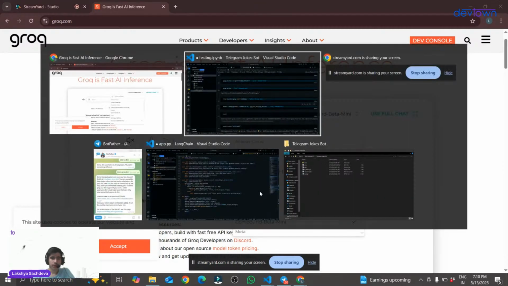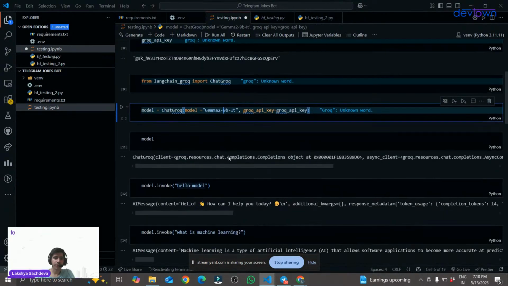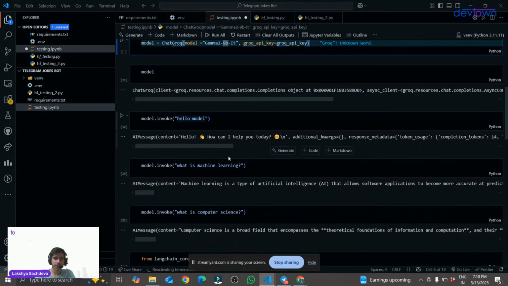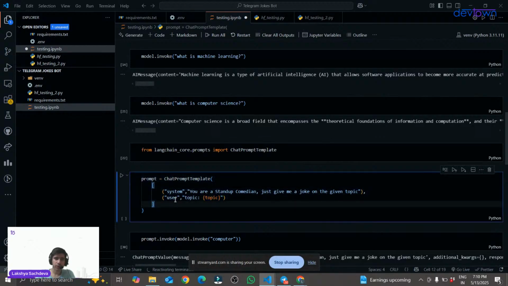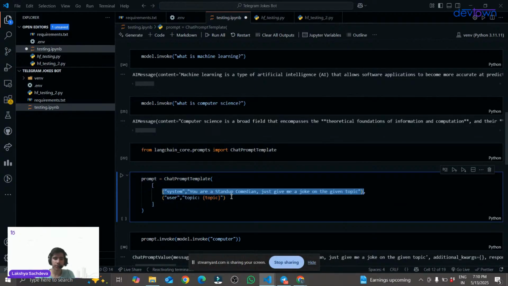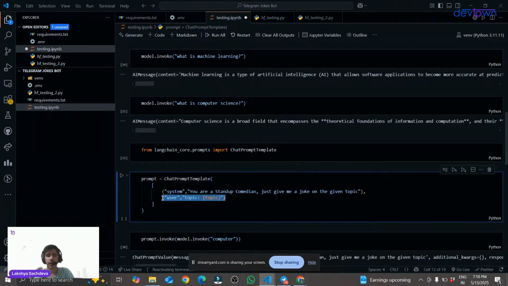Okay. So this is how we have used the Groq API, and we have used the chat prompt template. The chat prompt template is used to give the system message and the user message. The system message tells our LLM what kind of task we have to perform.